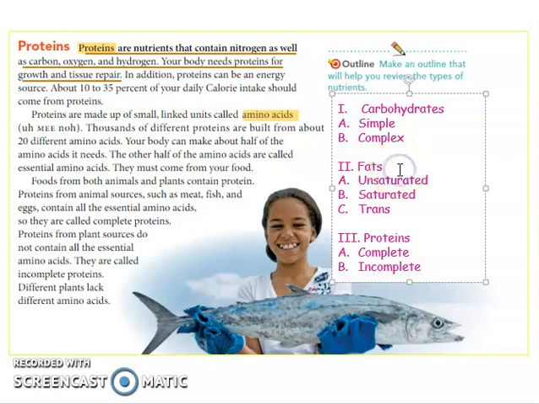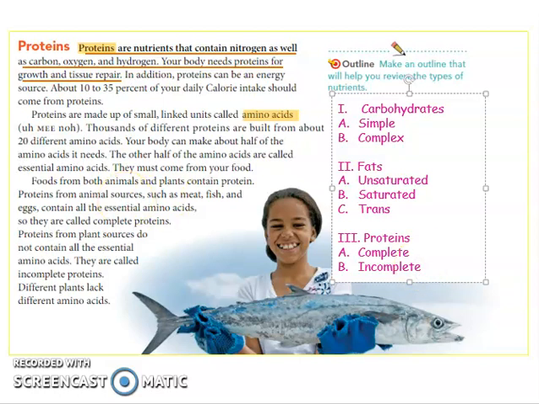Okay, for the fats, you have three types: unsaturated, saturated, and then the trans fat. For the protein, complete and then incomplete. For the complete, you could find it in the meat or animals. And then for the incomplete, you could find it in the plant source food.